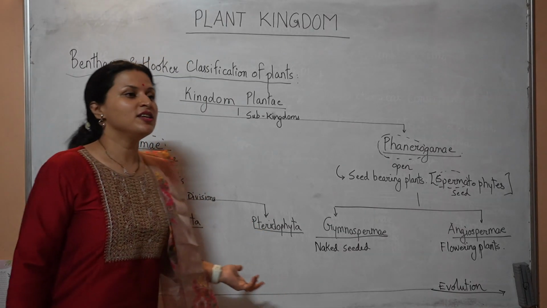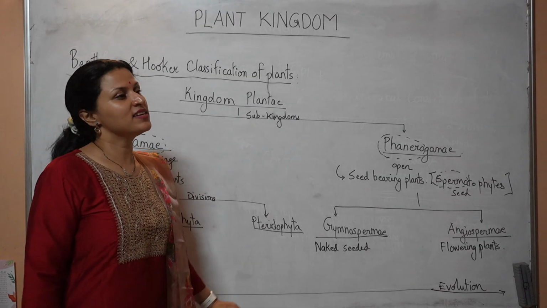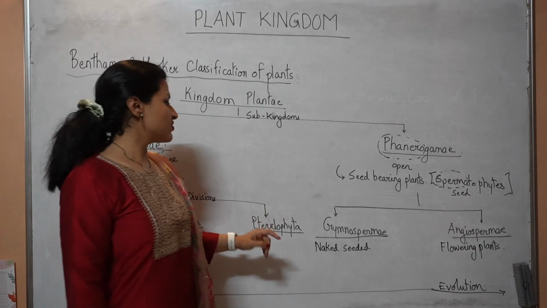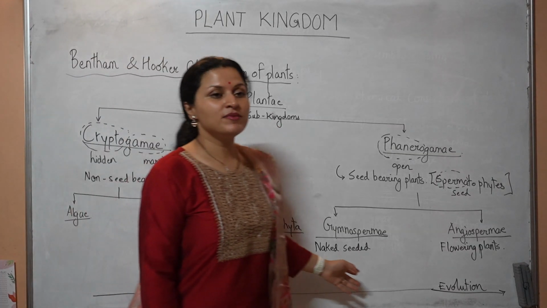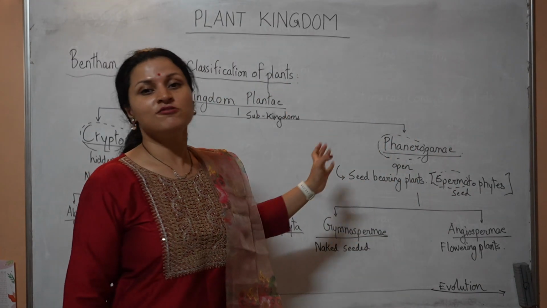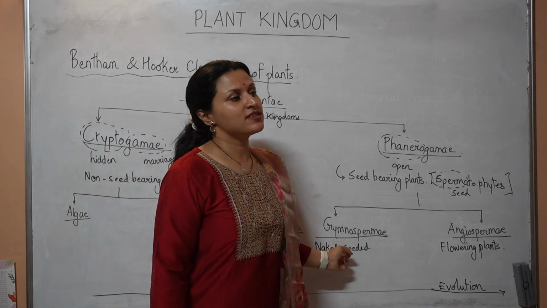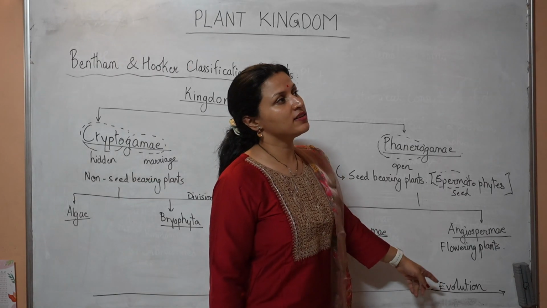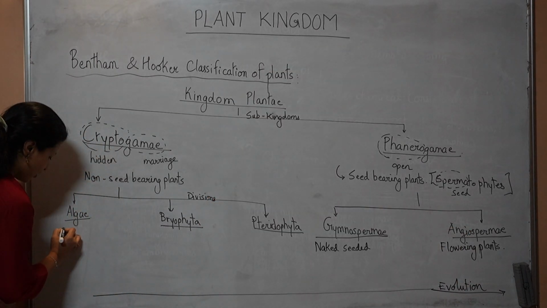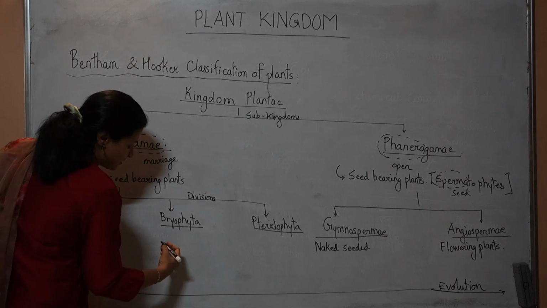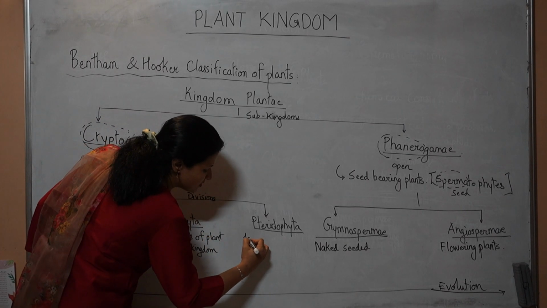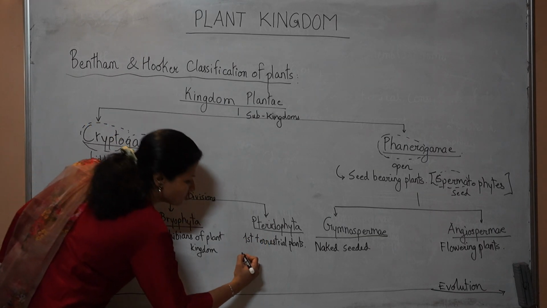Then further away, when they moved on the land and became pteridophytes, they started gaining some heights. They became ferns, and the size of tall tree also was first attained in pteridophytes. And then came the gymnosperms, which could attain great heights. The tallest tree on earth is a gymnosperm. But they were dominant during the Ice Age, like I told you. And then on the present day earth, what is dominant is the angiosperms. So algae, if you call them aquatic, then bryophytes are said to be amphibians of the plant kingdom. These are called the first terrestrial plants. They are also called the first